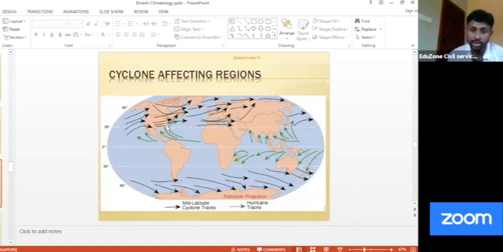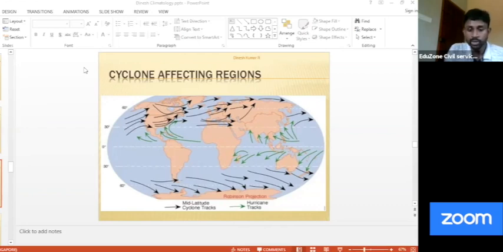Next, you write North Indian Ocean. That is basically our cyclones. North Indian Ocean, it is during May to November. And please remember the time period that we are using is the majority of the period. We cannot say outside this time there are no cyclones. There can be, but the majority of them come during this time. So North Indian Ocean, it is May to November.